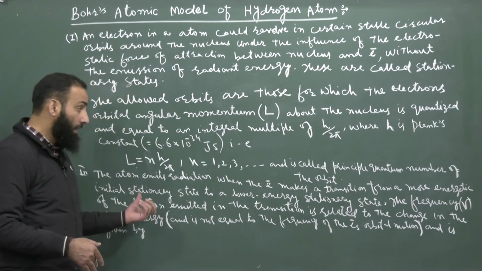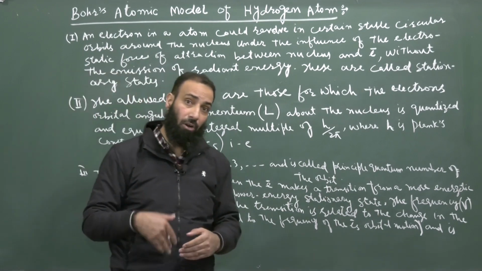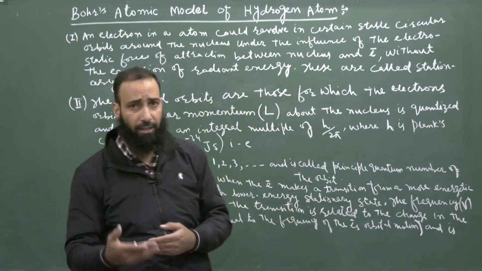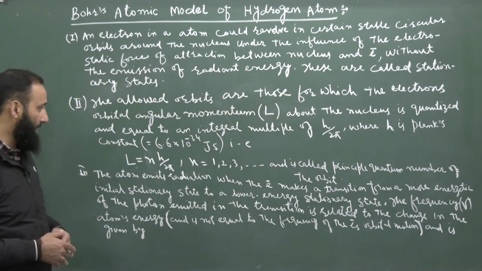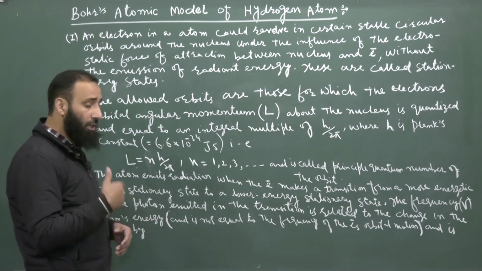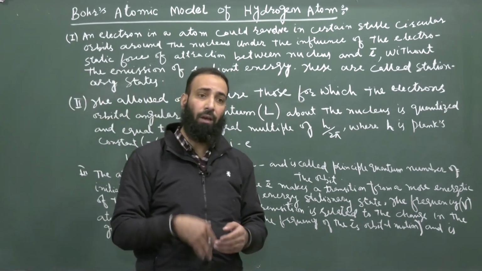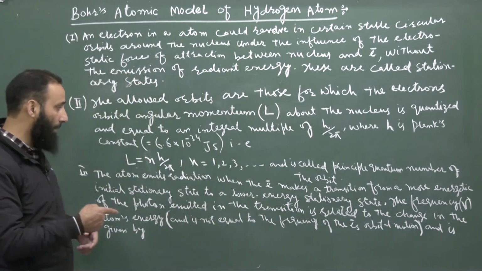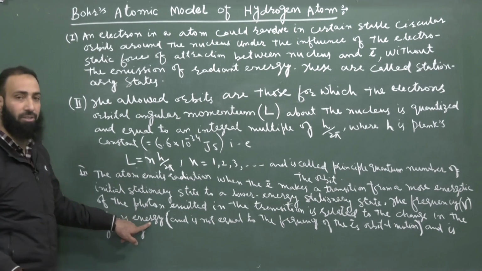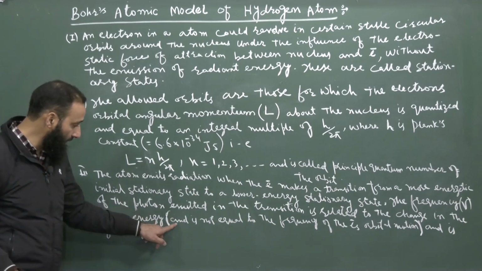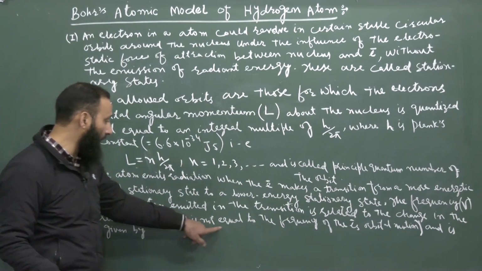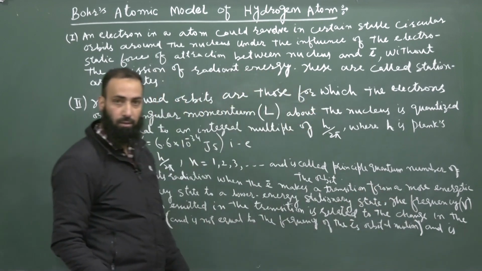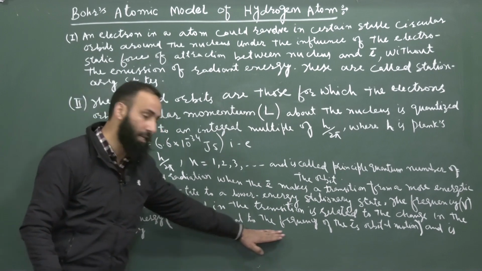But here Bohr says that when an electron makes a transition from one energy state to another, the frequency of the emitted photon depends upon the change in the atom's energy, and is not equal to the frequency of the electron's orbital motion, as proposed by the classical theory.